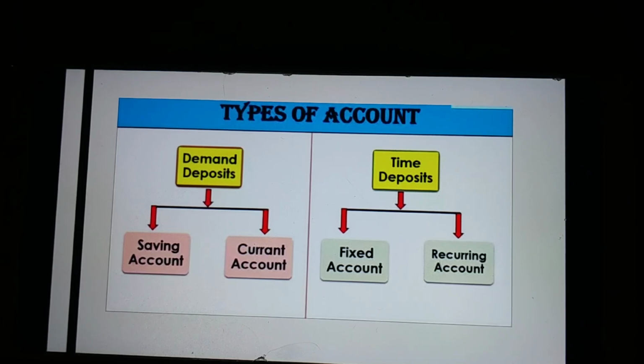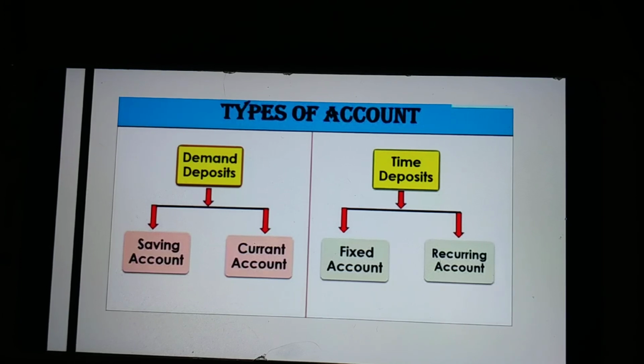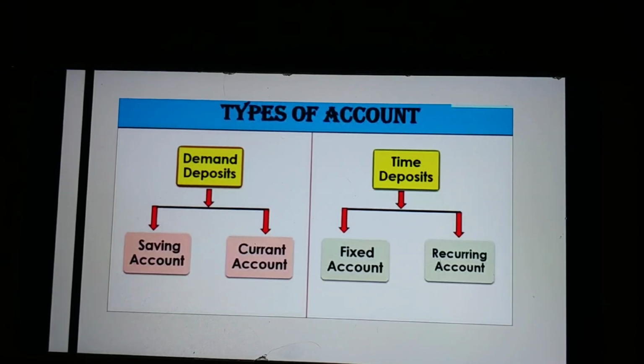Savings account. This account is opened in single name or joint names. Interest at a fixed rate is paid on the amount deposited in this account. Interest is paid for the days for which the amount is deposited in the account. The account holder can deposit an amount in this account through cash, check and draft. He can withdraw money through a withdrawal slip or check. A minimum balance decided by the bank is kept in the account.